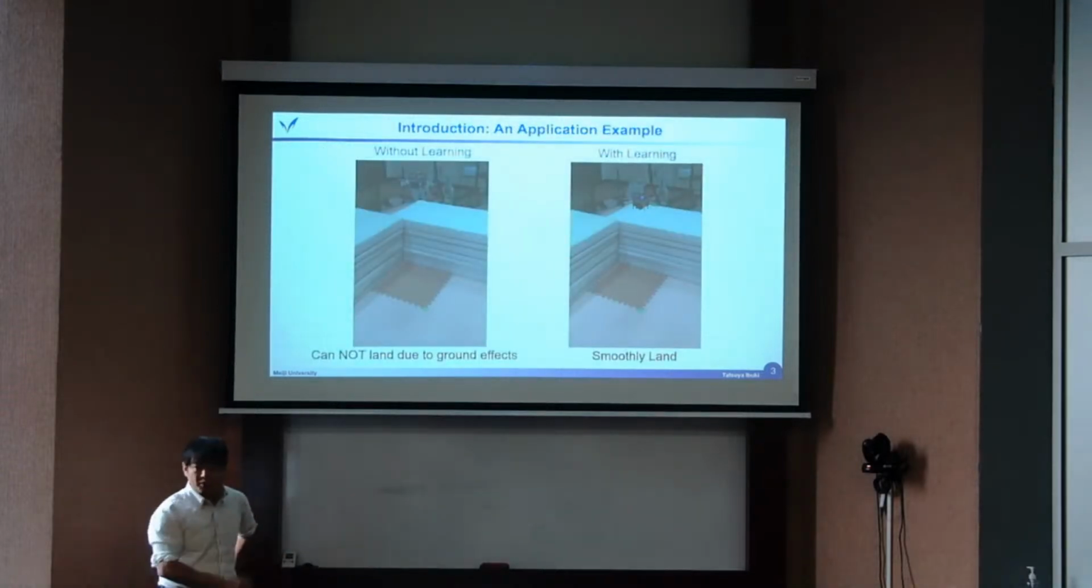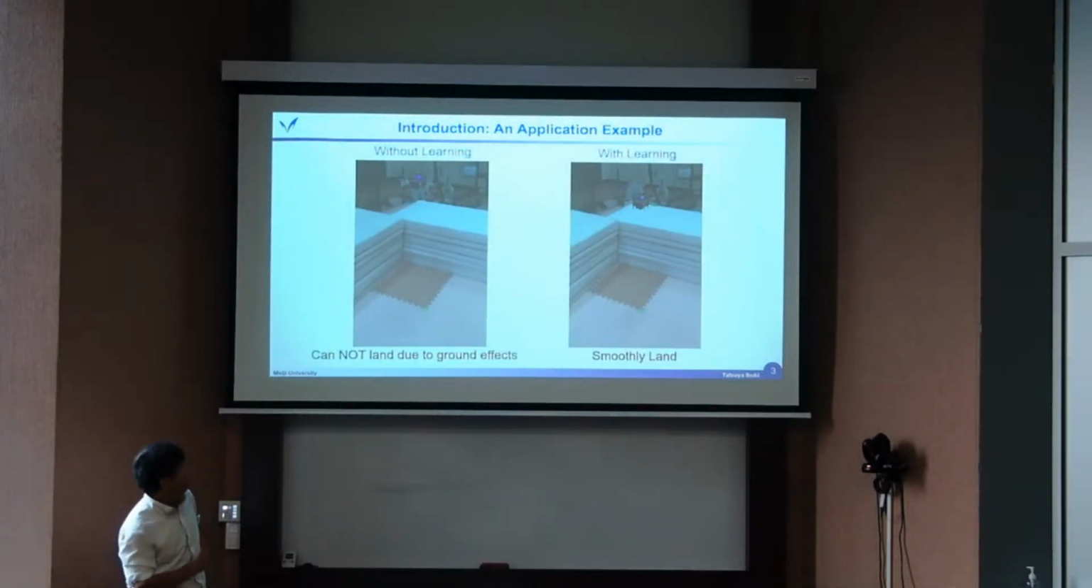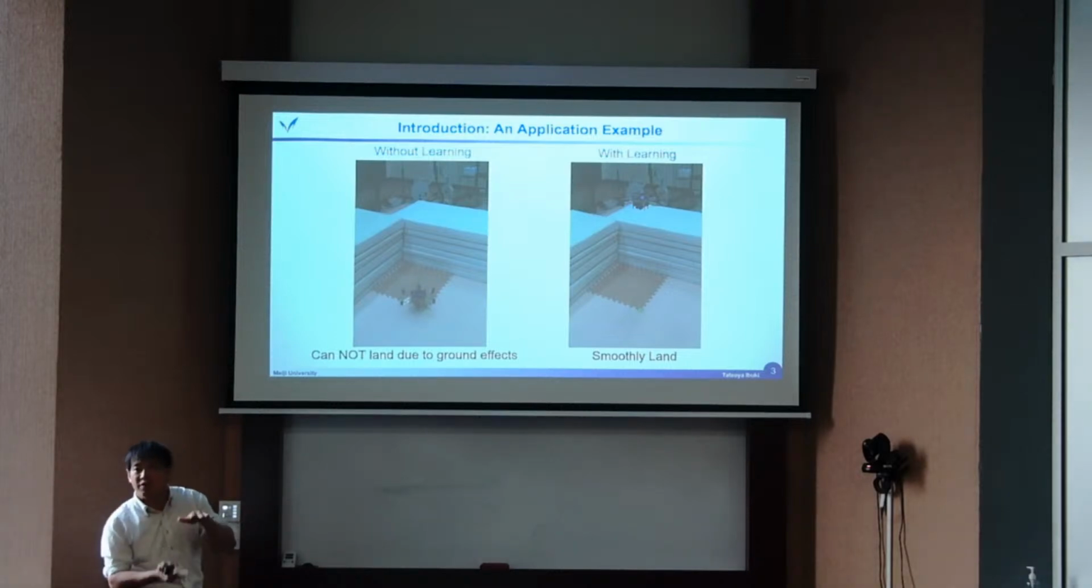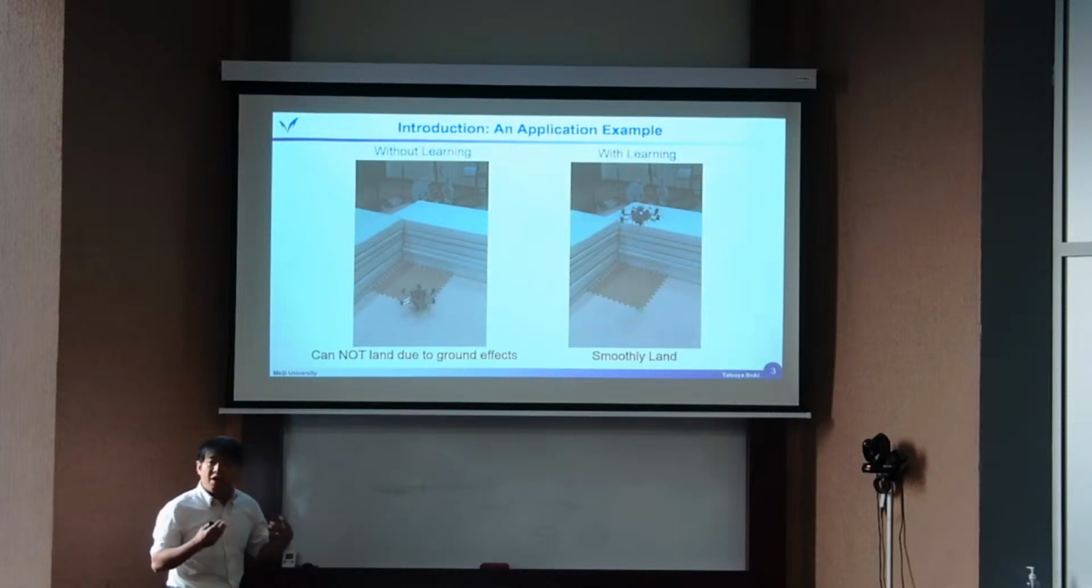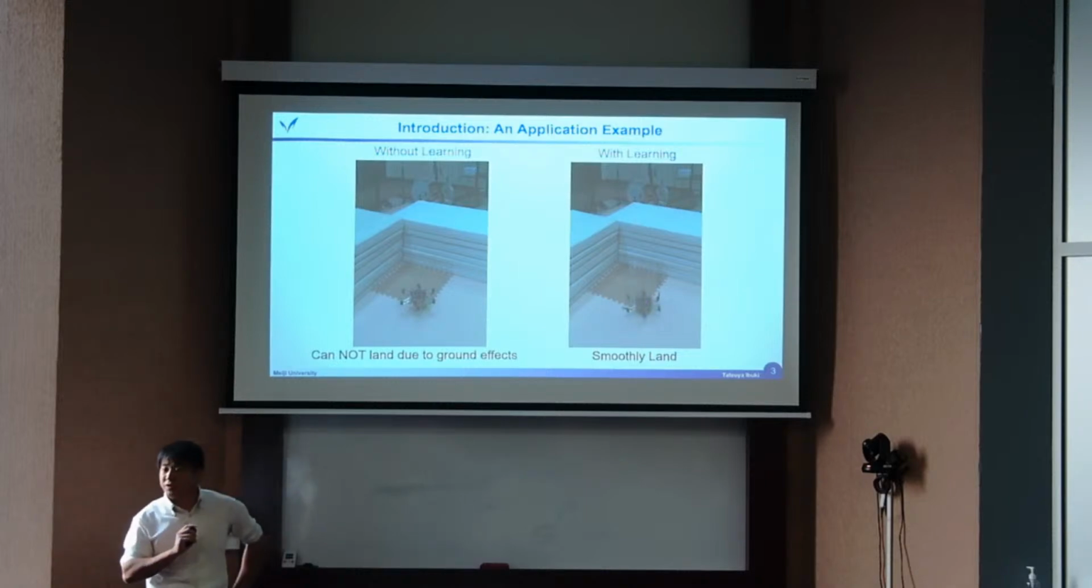So this is an image of today's topic. For example, let's consider just a simple landing control. Without considering the aerodynamical effect, by applying the simple landing control, we can't achieve the smooth landing, and it makes the robot unstable near the ground because of the counter effect, counter wind. But if we apply the learning method, which I introduce now, we can achieve the smooth landing. This is the image of today's talk.